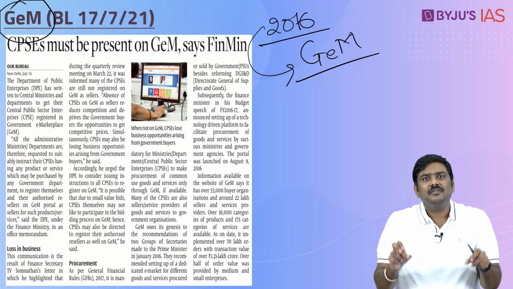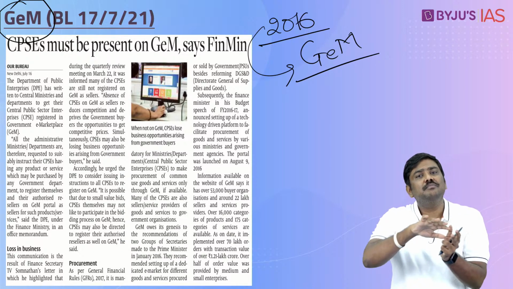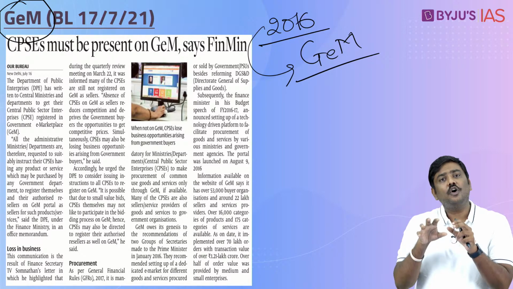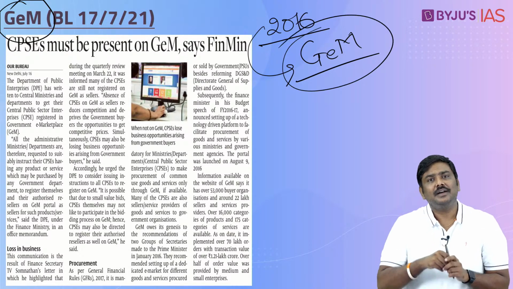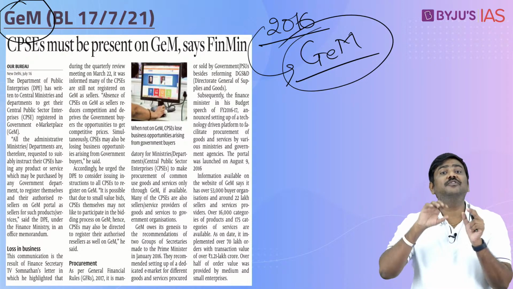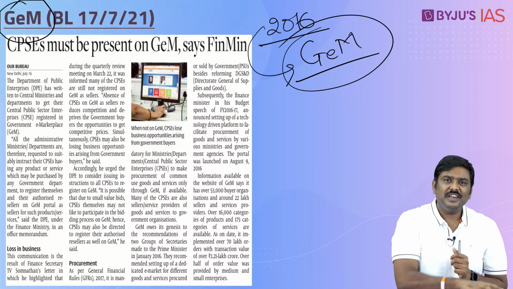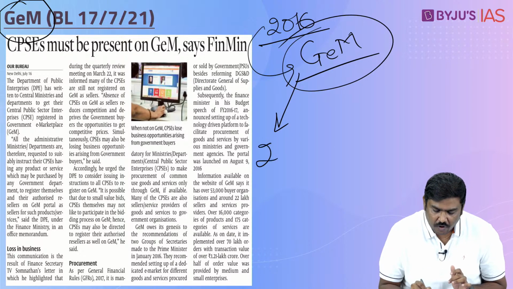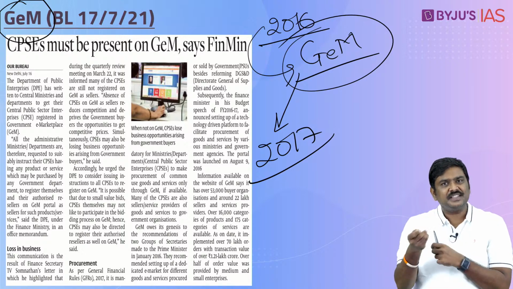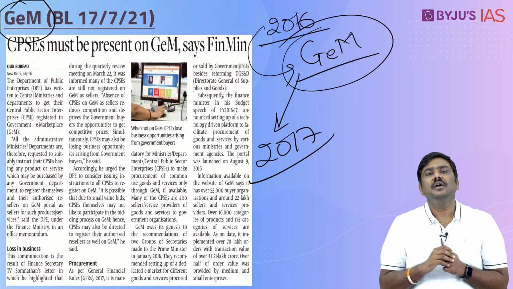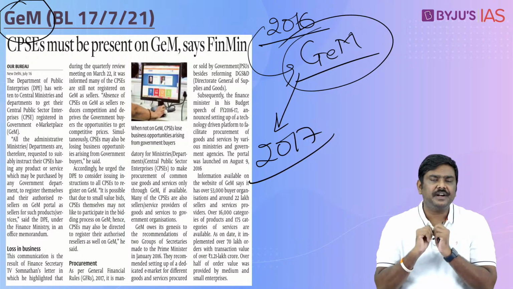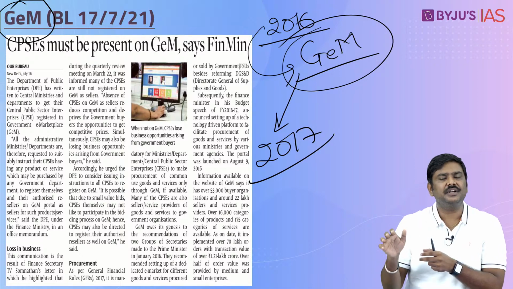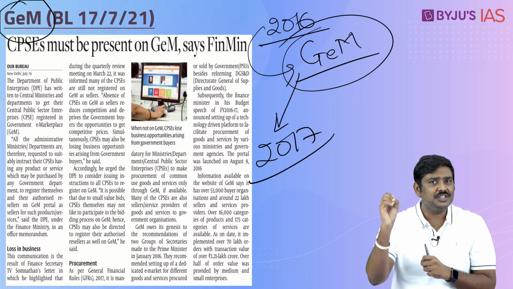And the time taken, compared to the earlier system, would also be much lower under the concept of a GEM. With this objective, the Government of India has set up the GEM, and in the next month itself we are going to complete 5 years of GEM. Now what is given in this article? Follow this very carefully. Despite one of the rules of the Government of India, the General Financial Rules, which was issued in 2017, it basically stated that all the departments of the ministries, all the CPSEs, etc. must be registered on the GEM.